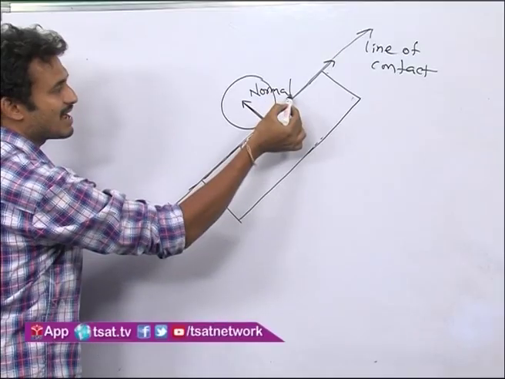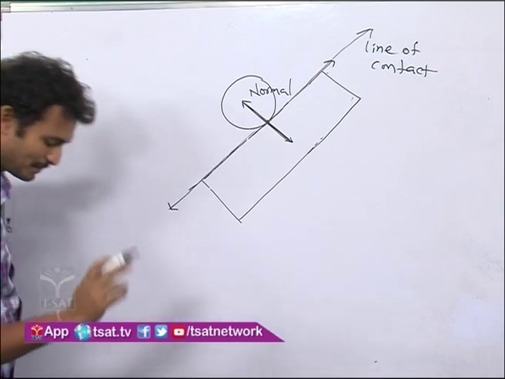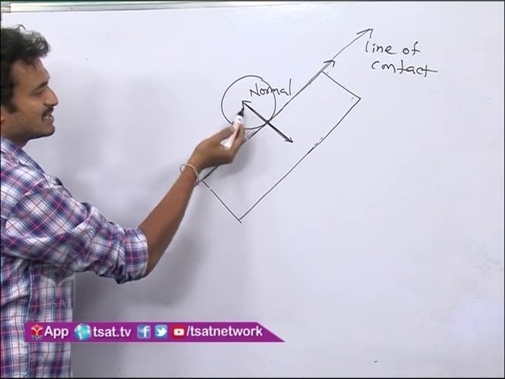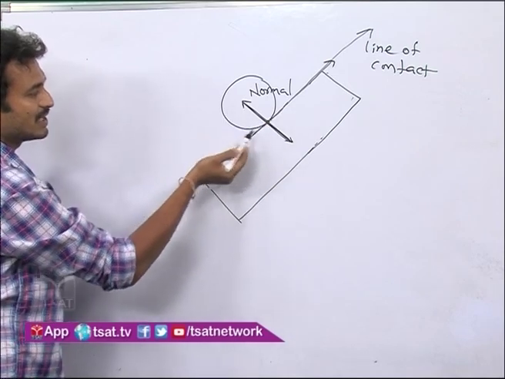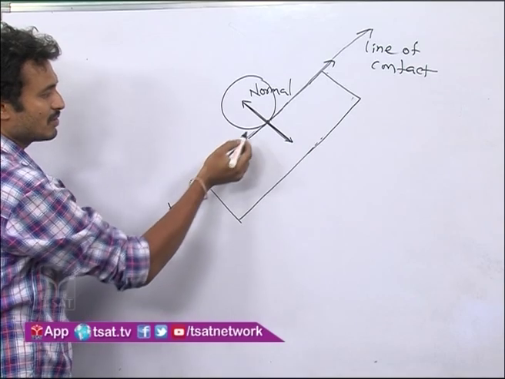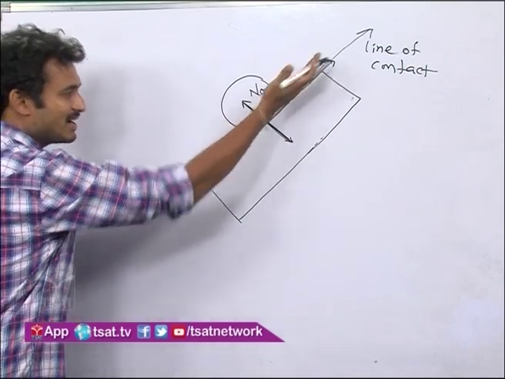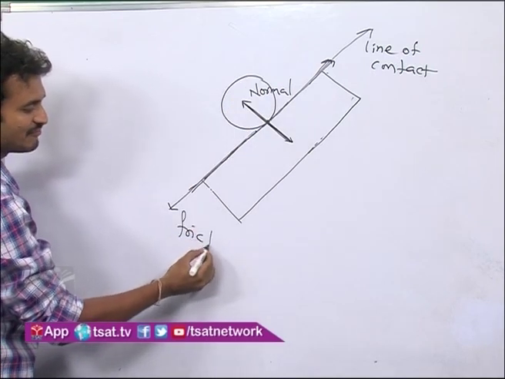Remember this, normal in this sense means perpendicular, right? So the normal force exists between two surfaces in contact, perpendicular to the line of contact, and the parallel force is called friction.